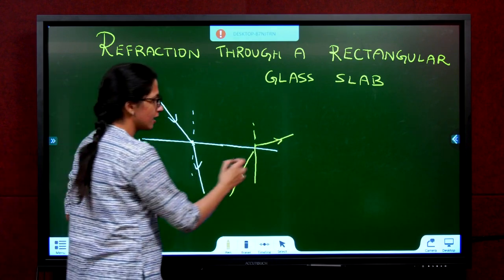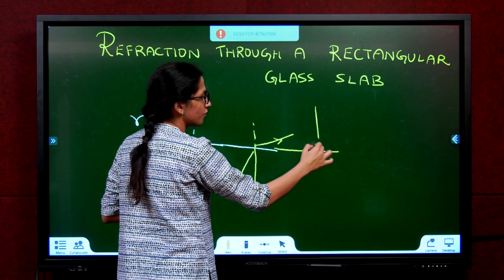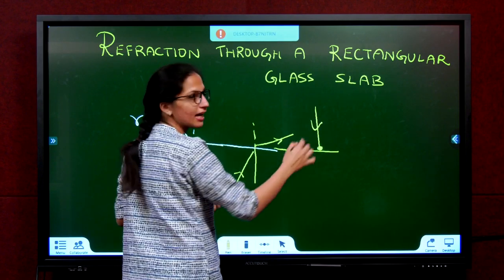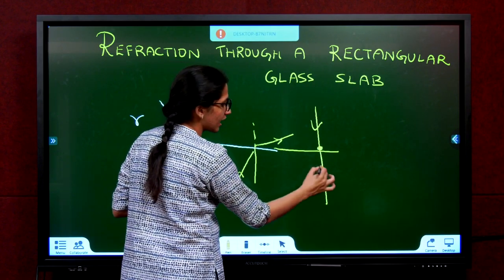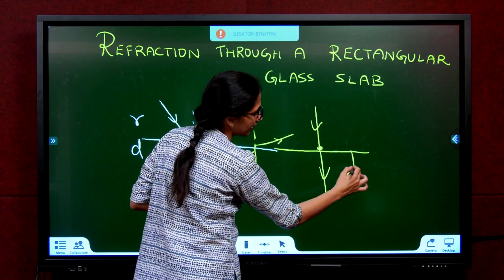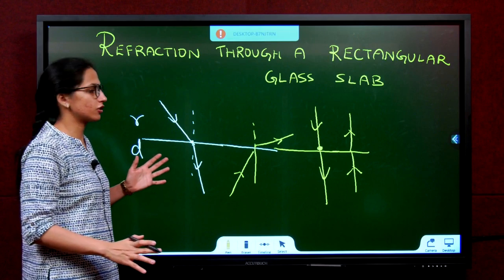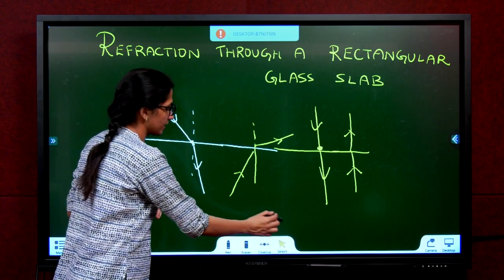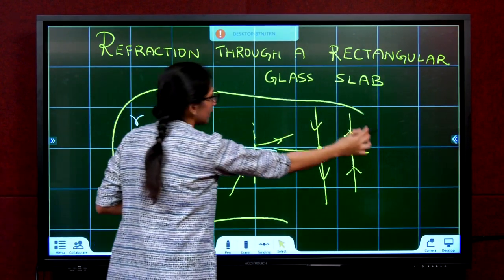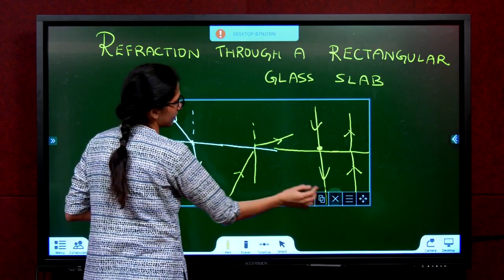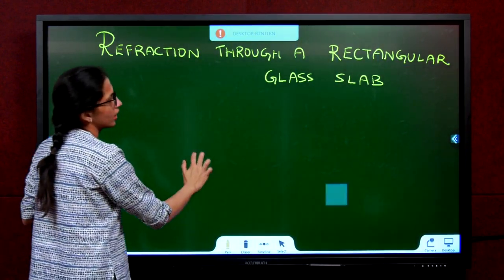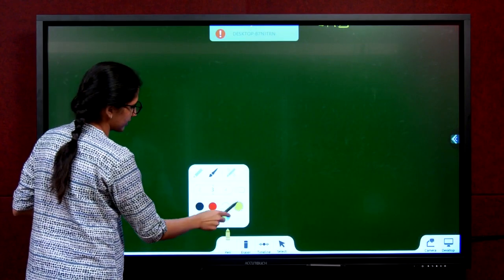I hope it's clear. If the ray is coming normally incident, that means angle i equals 0. It goes undeviated, irrespective of denser to rarer or rarer to denser. It does not show any deviation or bending. This much should be clear. So now, let us take a rectangular glass slab.